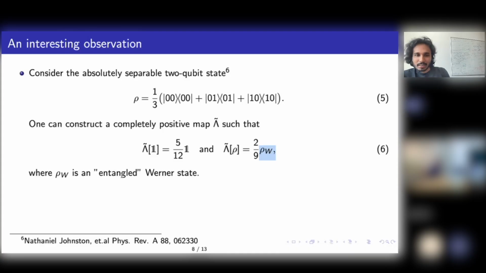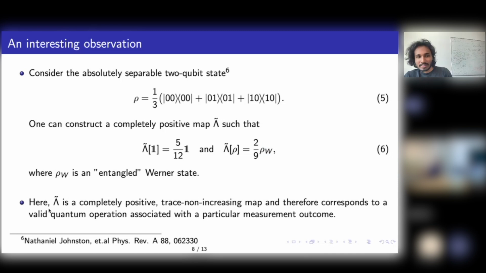Just earlier, I told you that under processes which don't generate purity, you cannot entangle it. But now it seems like a contradiction. This process doesn't generate purity, but it generates entanglement out of this state because you get an entangled Werner state. So what is the catch here? The catch is a very simple observation: this is a completely positive map, but it's not trace preserving. It's a trace non-increasing map.